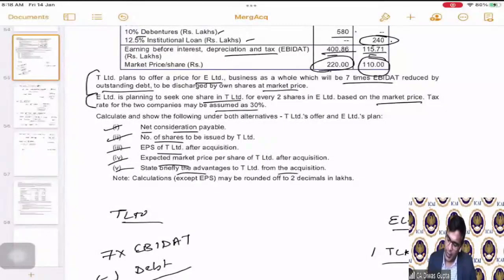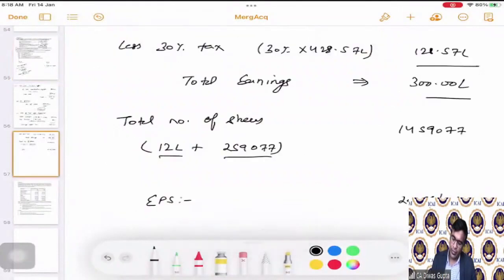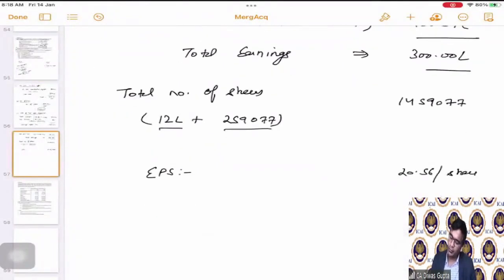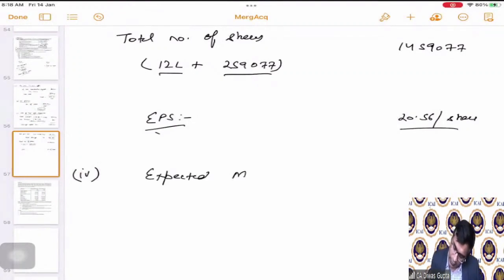And then they're asking us to calculate the market price per share of T Limited. For that, we would need the PE ratio. We already have calculated the EPS. If we have the PE ratio, we can easily calculate the market price by multiplying the PE ratio, assuming it to be the same. So the last part, fourth part, expected market price.